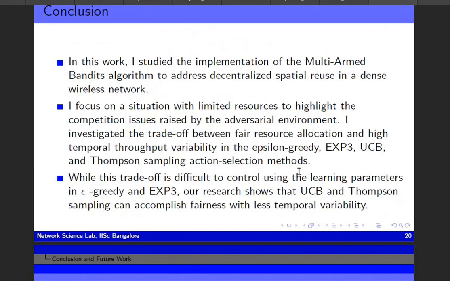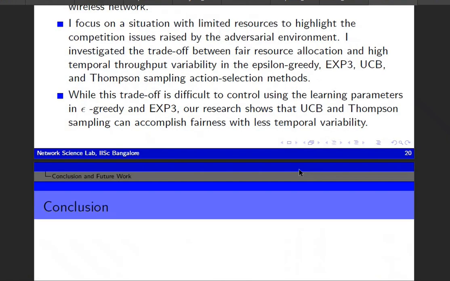Now, coming to the conclusion. In this work, I have studied the implementation of multi-arm bandit algorithms to address decentralized spatial dense wireless networks, and I focus on situations with limited resources to highlight the competition issue raised by the adversarial environment. I investigated the trade-off between fair resource allocation and high temporal throughput variability in the epsilon-greedy, EXP3, UCB and Thompson sampling algorithms.